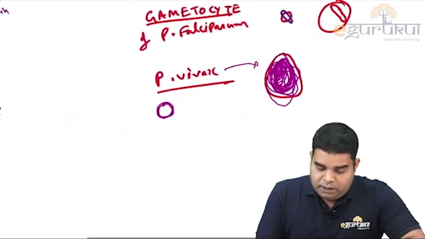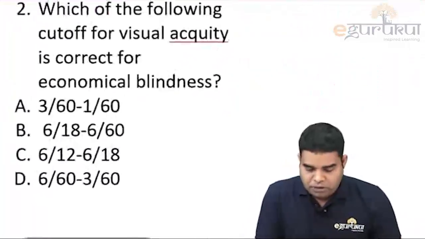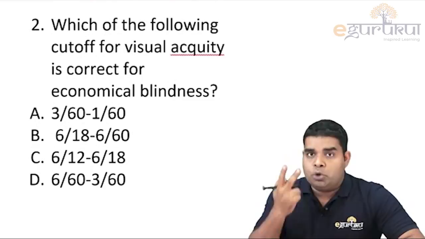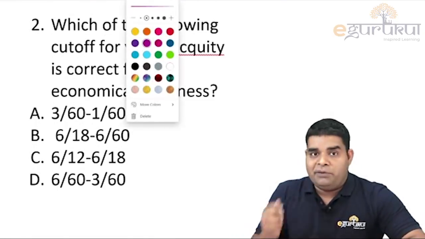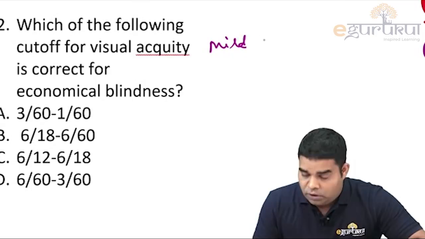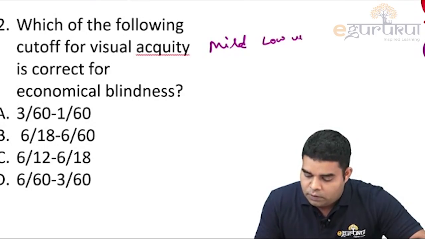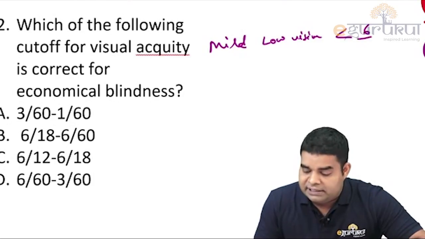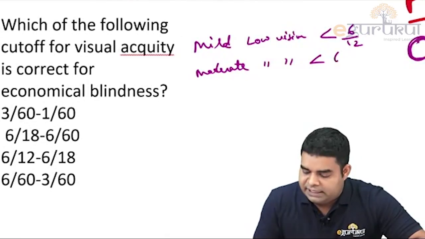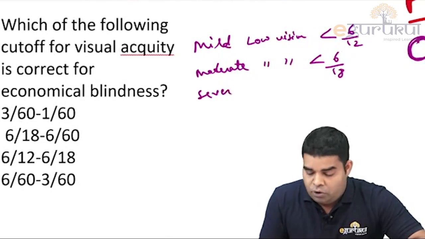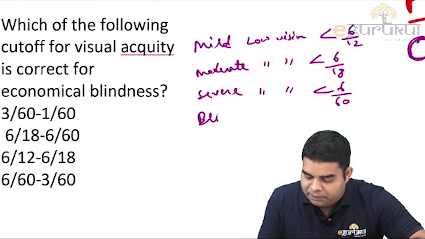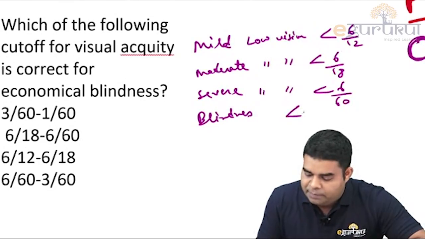and the gametocyte looks like this. Okay, now let's come to the next question, which is about classification of blindness according to visual acuity, because there are two classifications given in the book and we need to revise. First, in the latest edition of Park, they have given mild low vision as less than 6/12. Then we have moderate low vision, which is less than 6/18. Then severe low vision, which is less than 6/60. And last, we have blindness, which is less than 3/60.